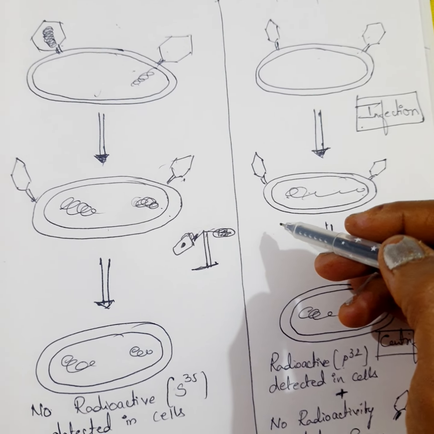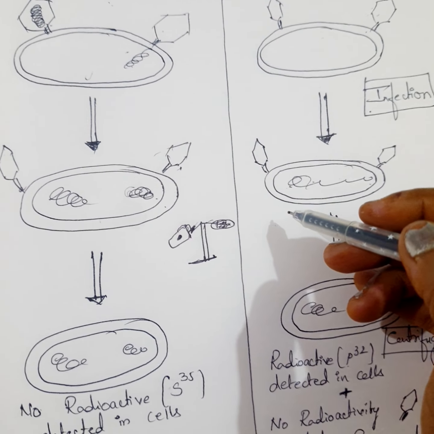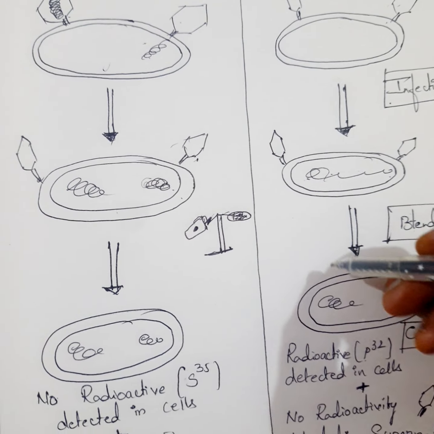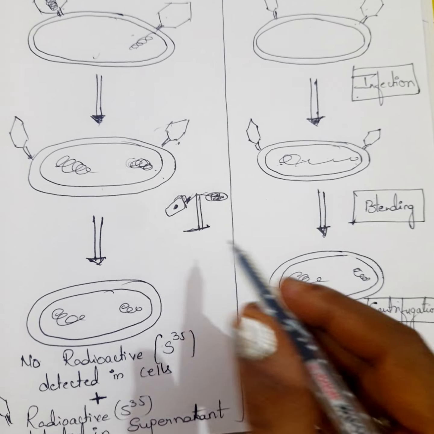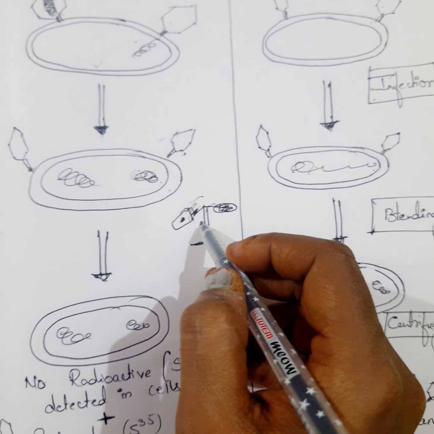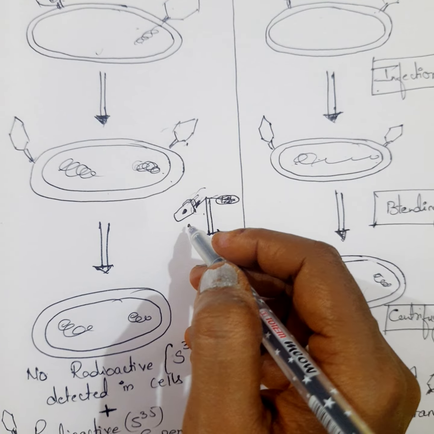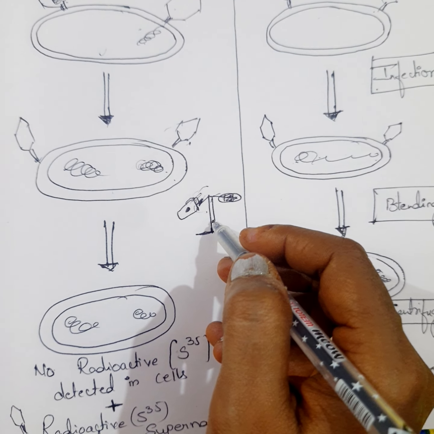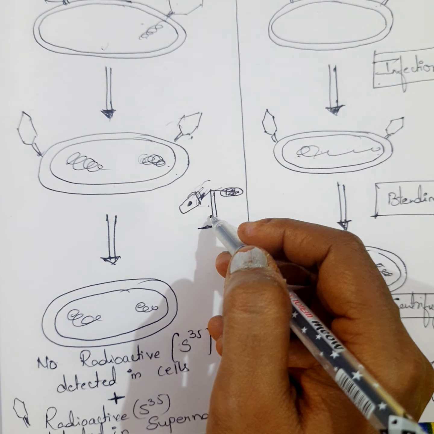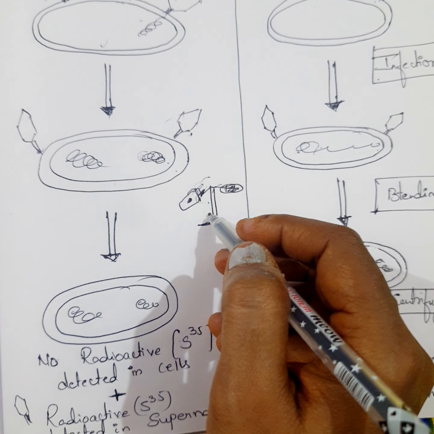Later on, agitation will be done, and the virus particles were separated from the bacteria by spinning them in a centrifuge, that is called centrifugation. Here centrifugation means rotating the materials, and everything will be taking place. So the bacteria which were infected with the viruses that had radioactive DNA were radioactive, indicating that DNA was the material that passed from the virus to the bacteria.